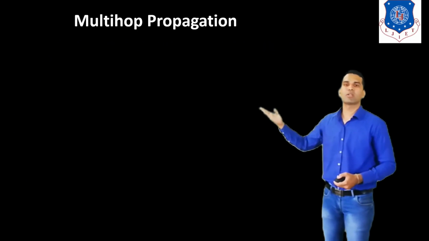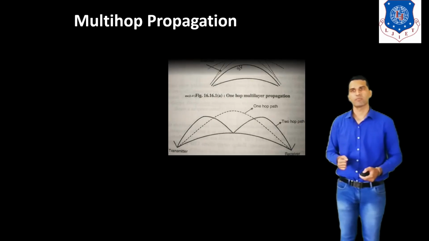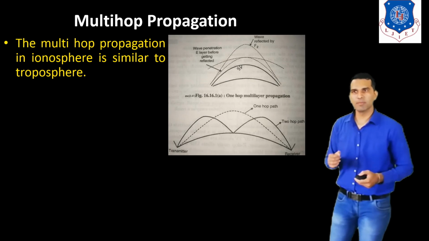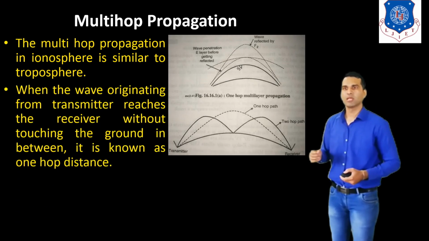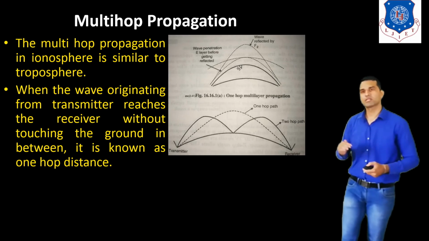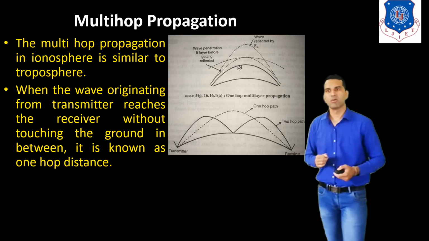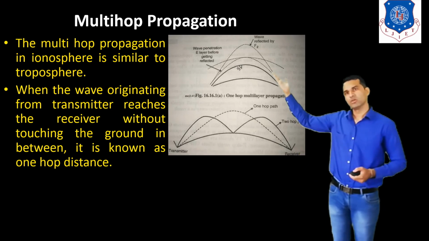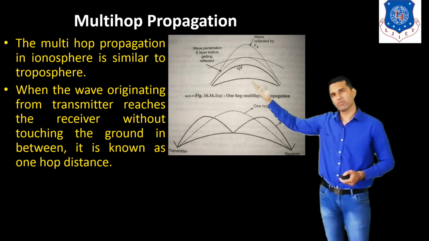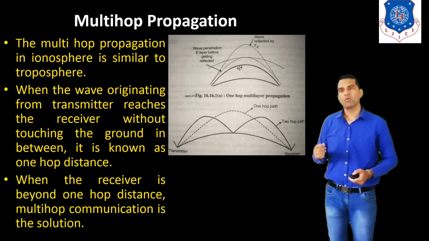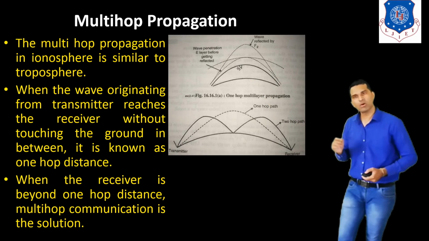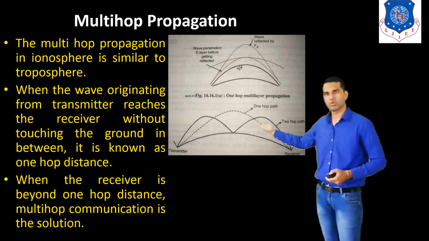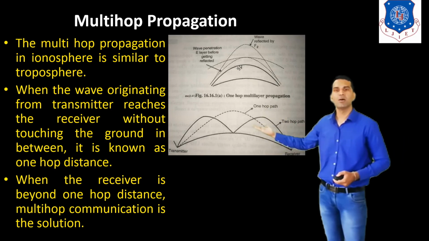And the last topic is multi-hop propagation. Multi-hop propagation in the ionosphere is similar to that in the troposphere. When the wave originating from the transmitter reaches the receiver without touching the ground in between, it is known as one hop. Here in the first figure we can see the one hop case. Now when the receiver is beyond one hop distance, multi-hop communication is the solution. So here this is two hop communication, also known as multi-hop communication.